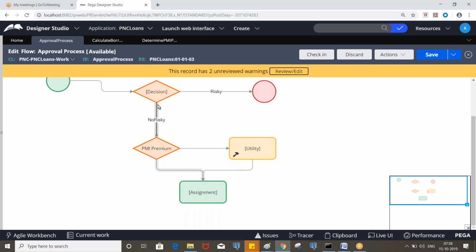If it is not risky, then it will go for manager approvals. Before it is going for approvals, we are determining whether PMI premium is required or not. If PMI is required, then we are calculating it and going for manager approvals. Otherwise, also going for approvals without calculating PMI premium. Okay. Any question?